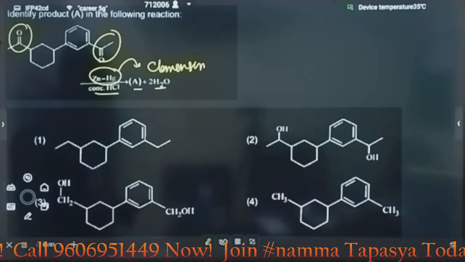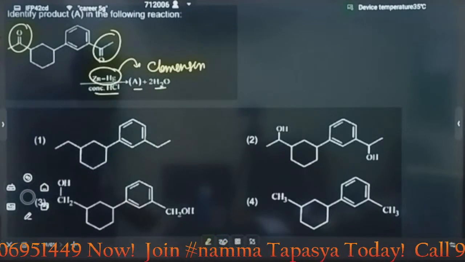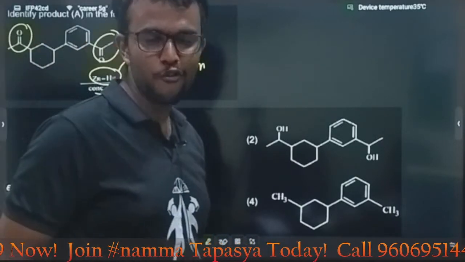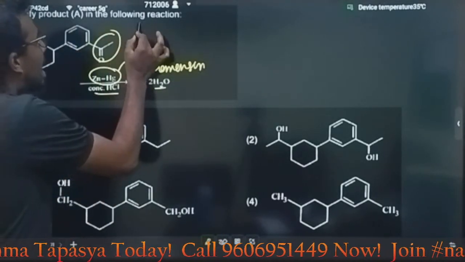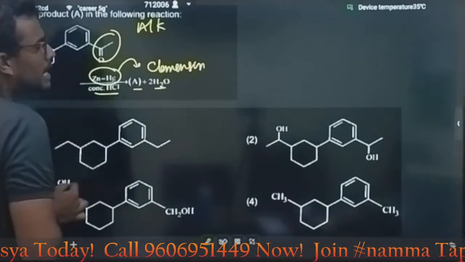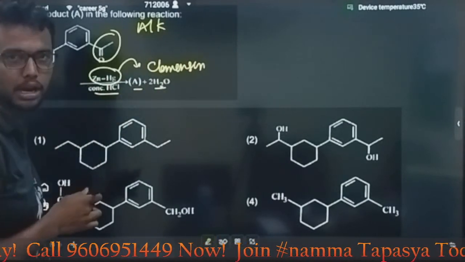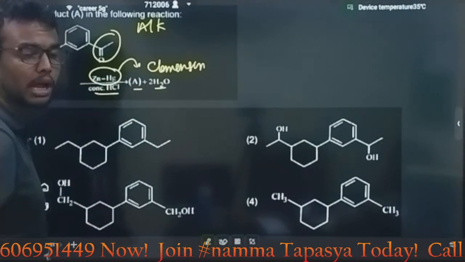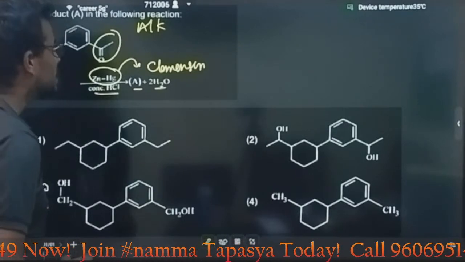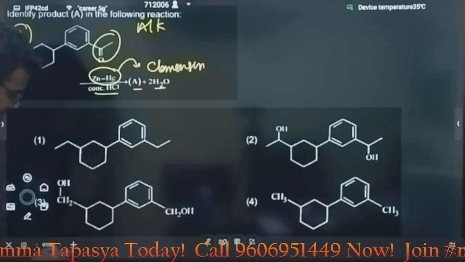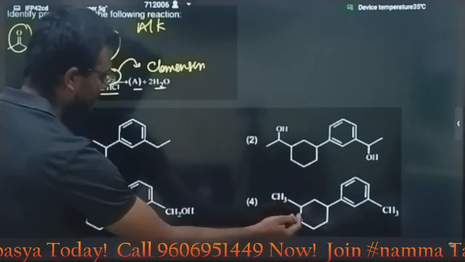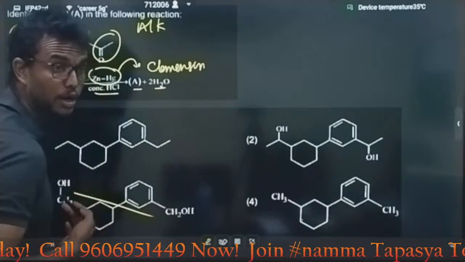Instead of this, if you have NH2NH2, Wolff-Kishner. Correct? Then here what will happen? The corresponding aldehyde or ketone will undergo reduction in the presence of zinc mercury amalgam and concentrated HCl. You will get a hydrocarbon. Here in all these cases we have an alcohol. You can remove this. But here we have a hydrocarbon.